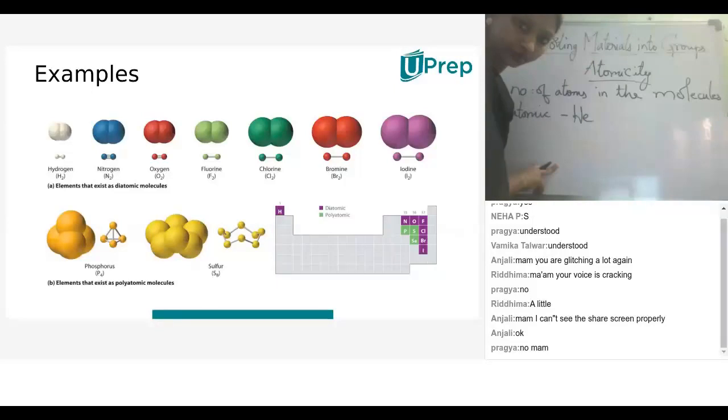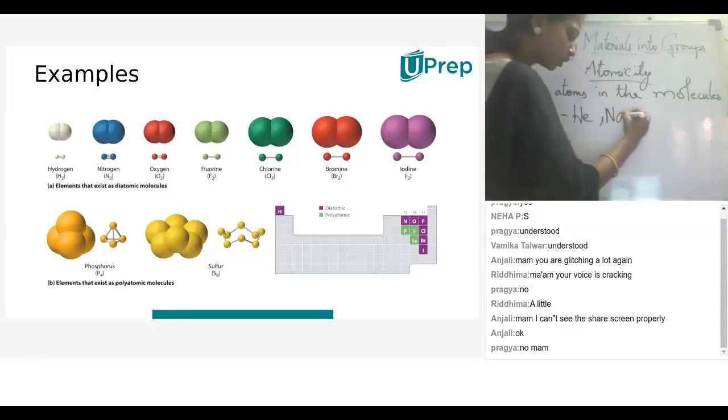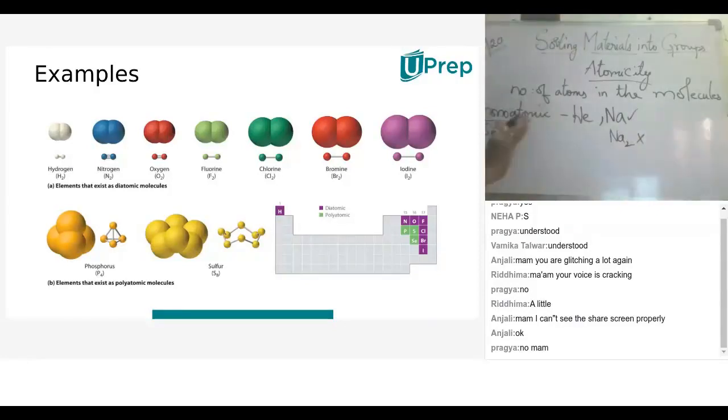Like sodium, sodium is also mono. Mono means a single atom is present. Understood, Neha? Yeah, ma'am, that means they won't combine with any other atoms or even their own atoms. Yes. So sodium is always Na; Na2 won't be there, because it is monoatomic.